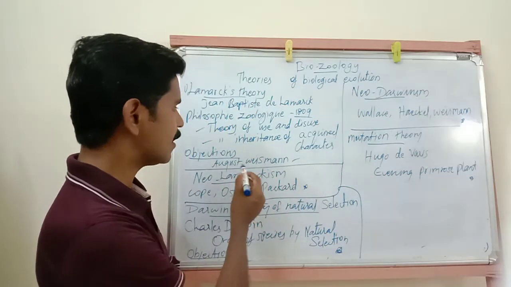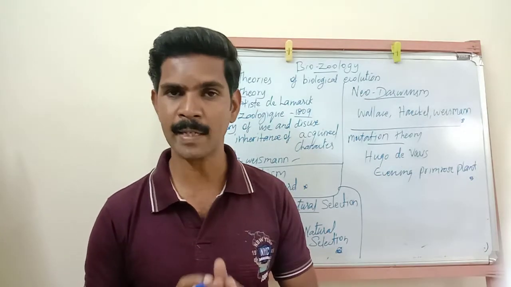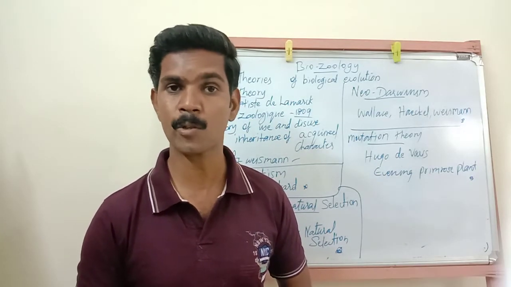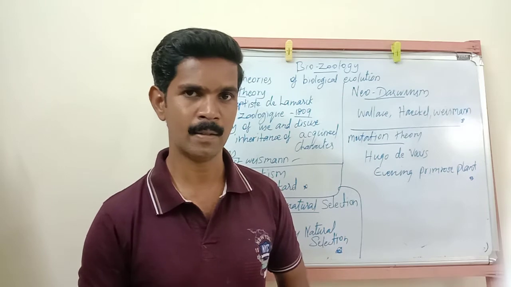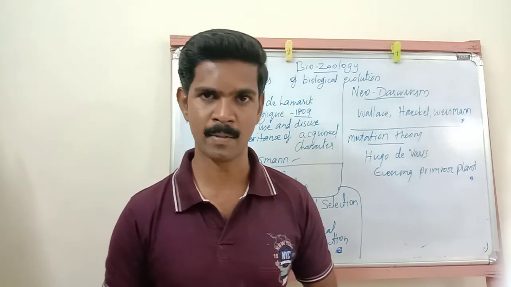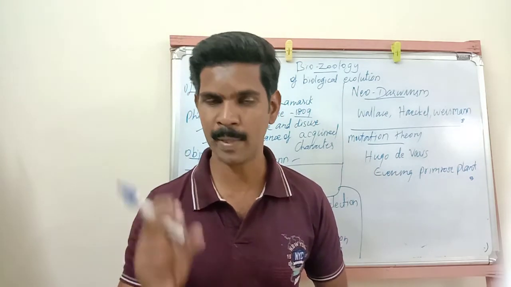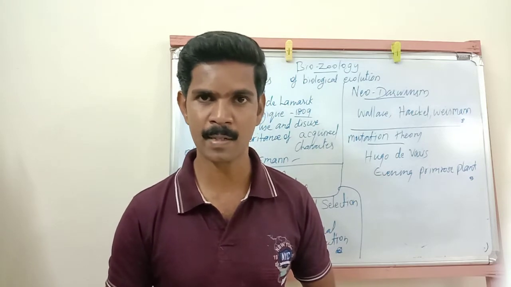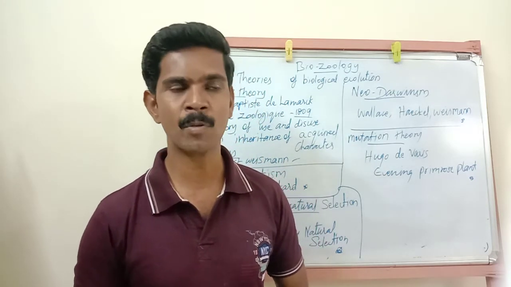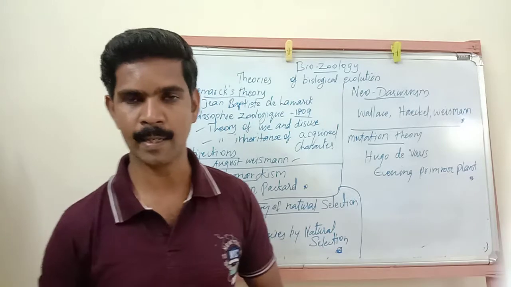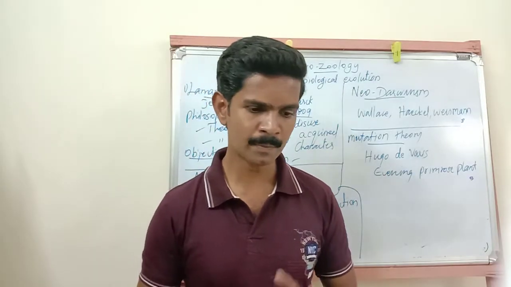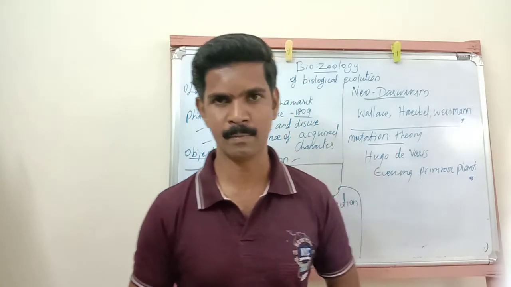So this is said by the Lamarckism theory. But August Weismann objected to this theory, disproving this use and disuse theory by using an experiment with the help of a set of mice. First he took a set of mice.